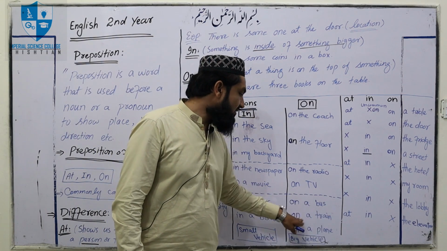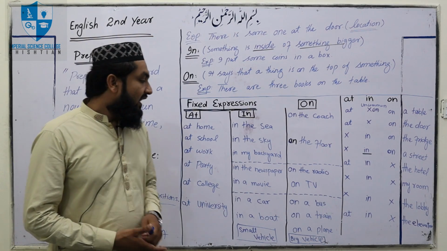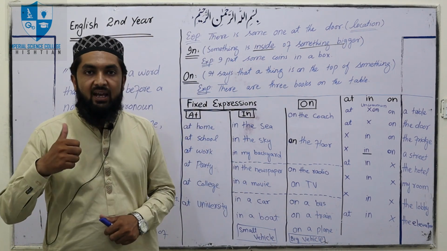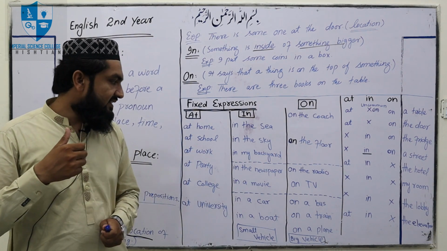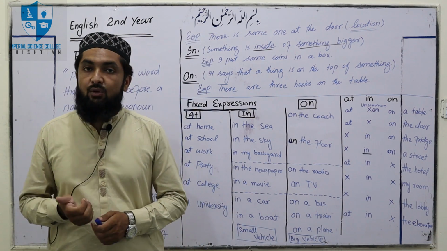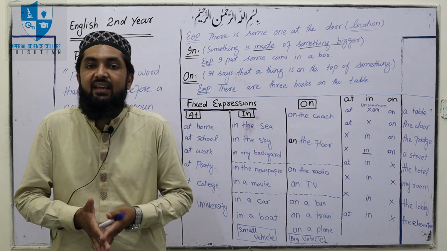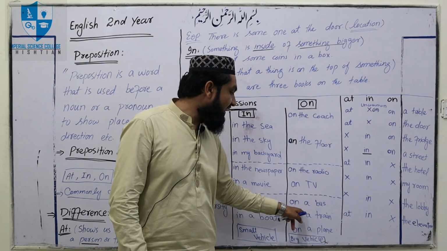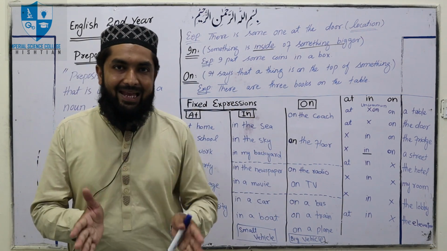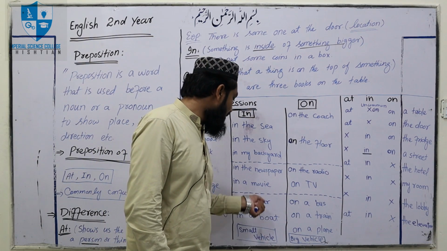And then on a bus, on a train, on a plane. These are big vehicles and we'll use preposition on. For example, someone calls you and says that there is noise. You will say, I'm on a train or I'm on a bus, so that's why there is noise. So you will say it this way because we use on for this, and you will not use in or at. For big vehicles we will use on, and for small vehicles we will use in.